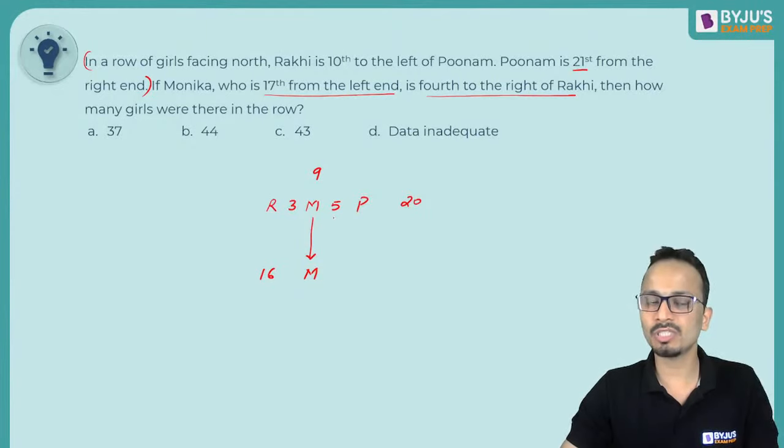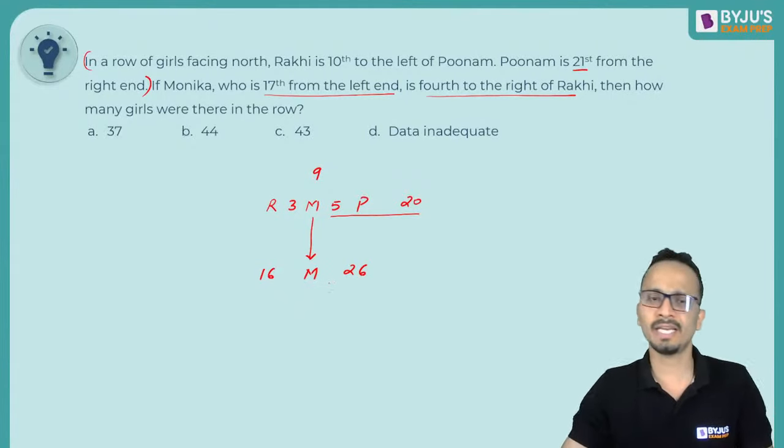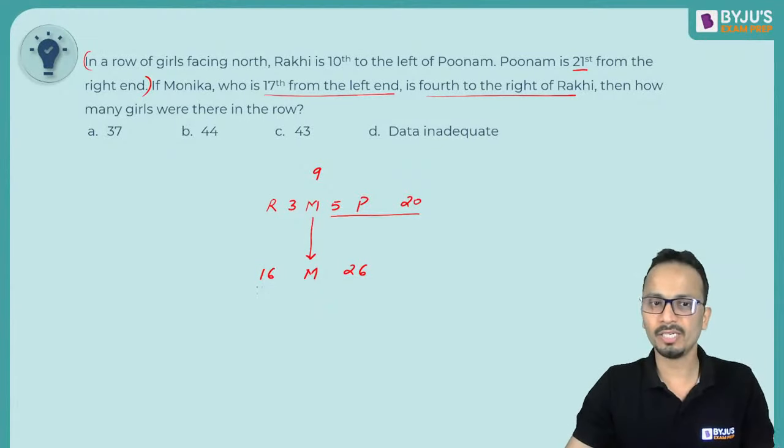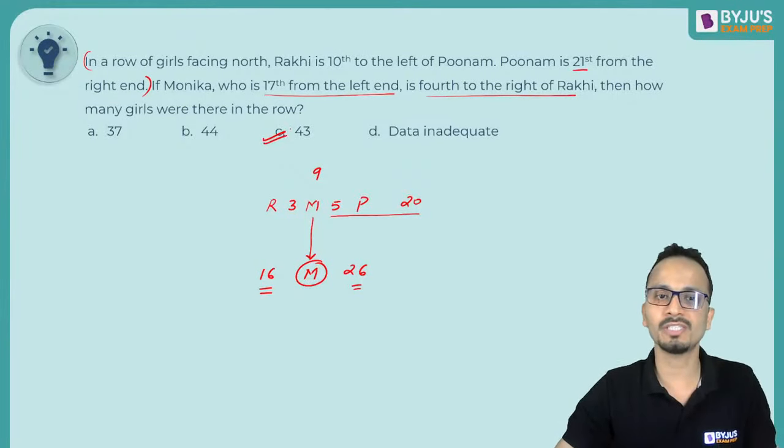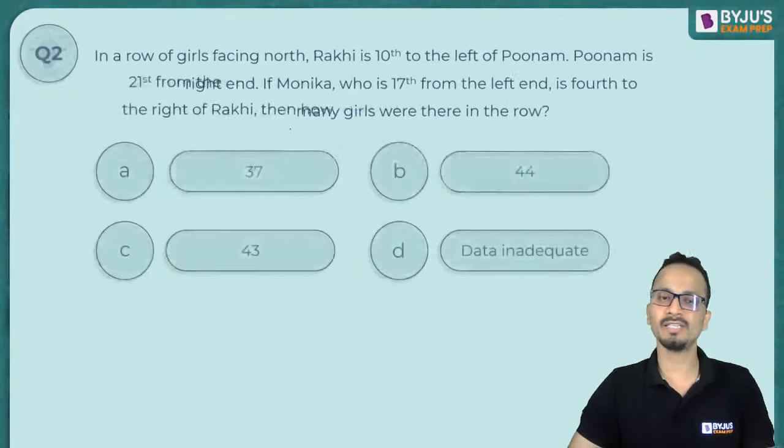Now let's count the total number of girls on the right hand side of Monica. Right hand side of Monica, 20 plus 1 plus 5. A total of 26 girls are there on the right hand side of Monica. So now using this, you can find out the total number of girls sitting in this row. 16 and 26 is 42, plus 1 Monica, that is 43. So the correct answer will be option C, that is 43 girls.